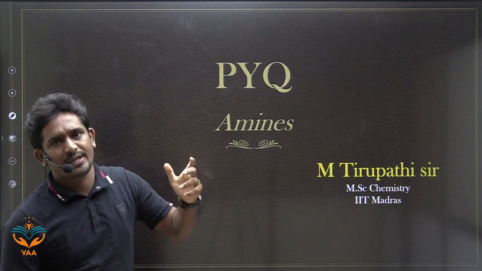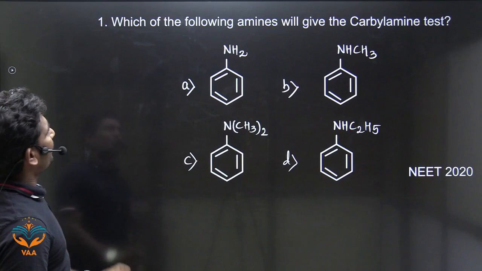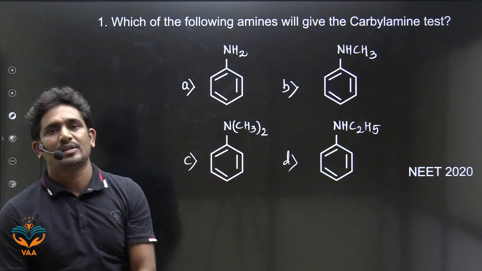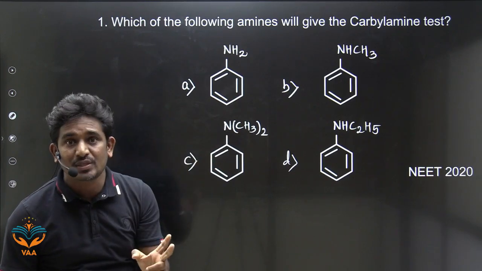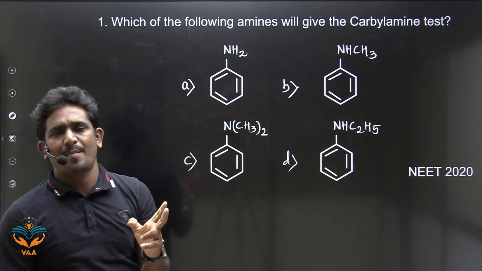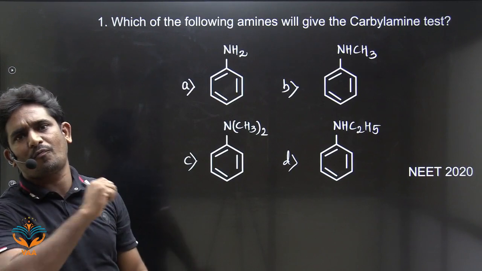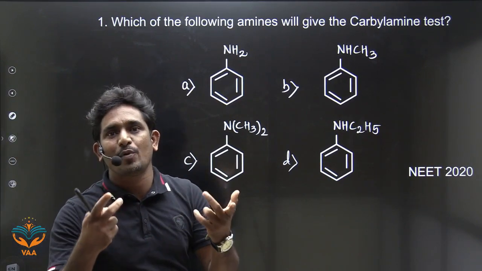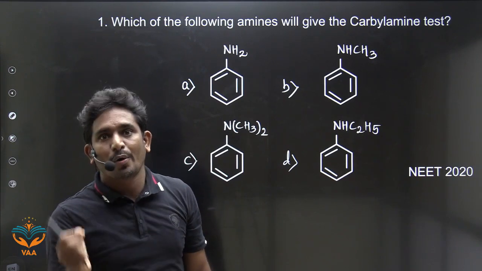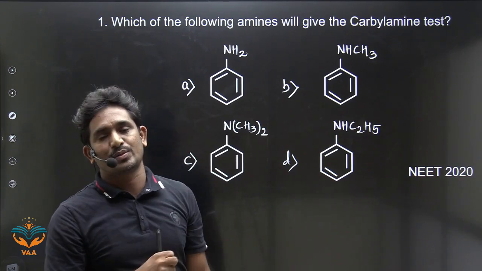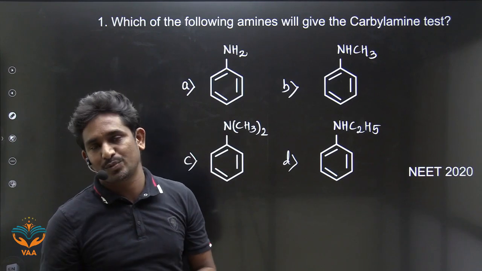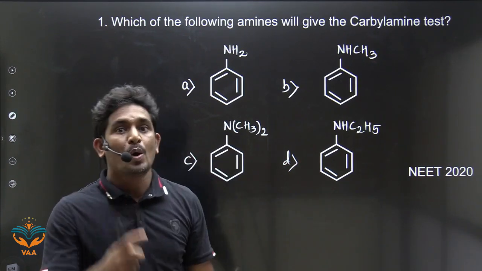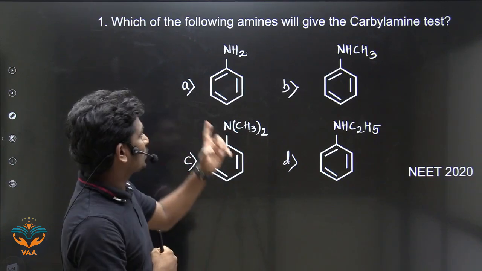Shall we start? Let's start. The first one: which of the following amines will give the carbylamine test? So what is the carbylamine test first of all? Primary amines, only primary amines, when treated with chloroform in the presence of alkali like NaOH or KOH, will give rotten egg smell isocyanates, meaning very bad smell isocyanates. Which amines will form very bad smell isocyanates? Only primary amines.